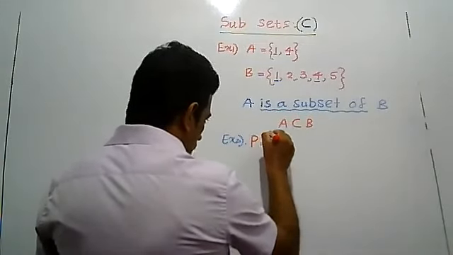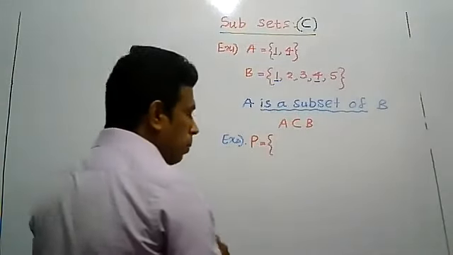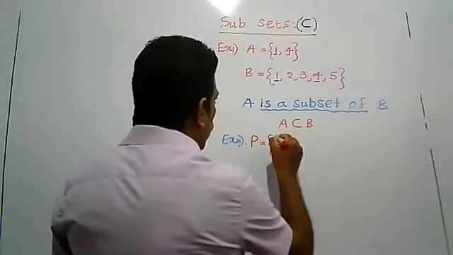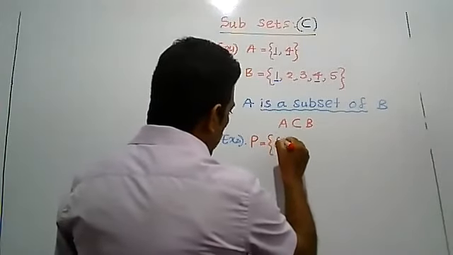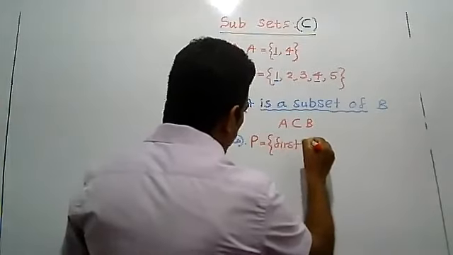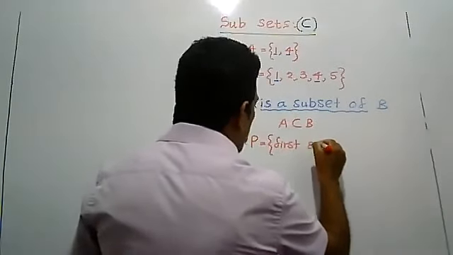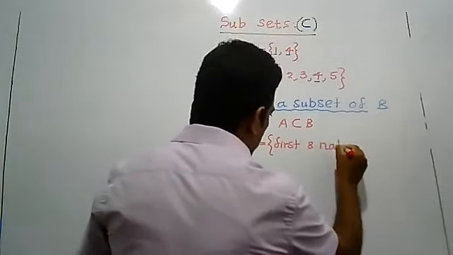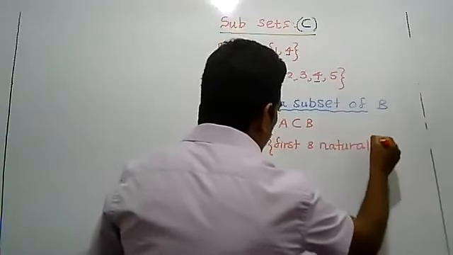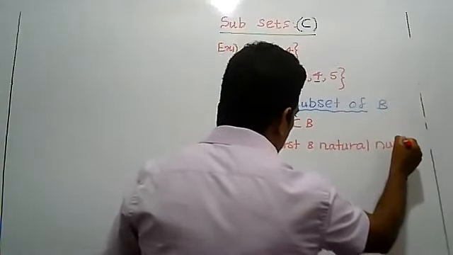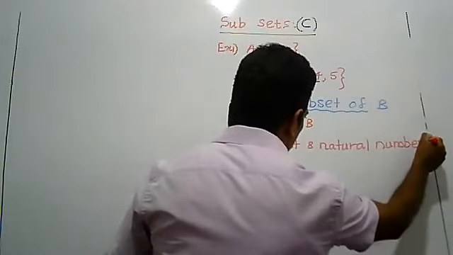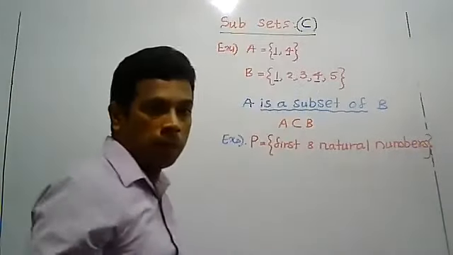Set P. This time I will write in words. Set P: first eight natural numbers. Write down: first eight natural numbers.